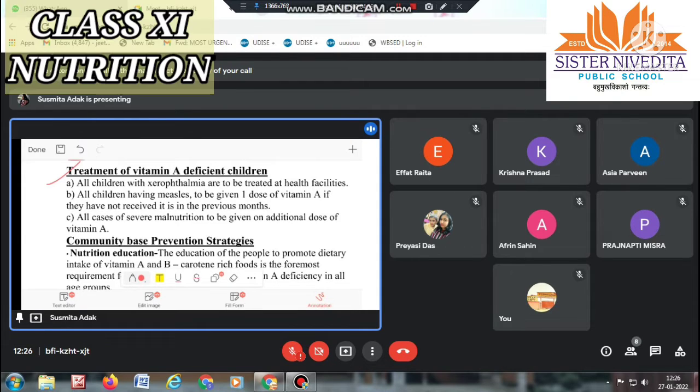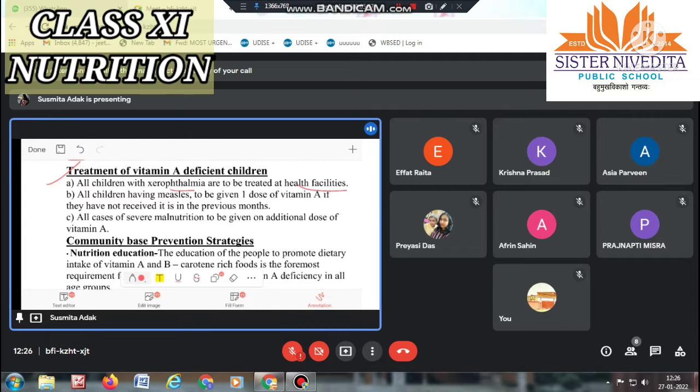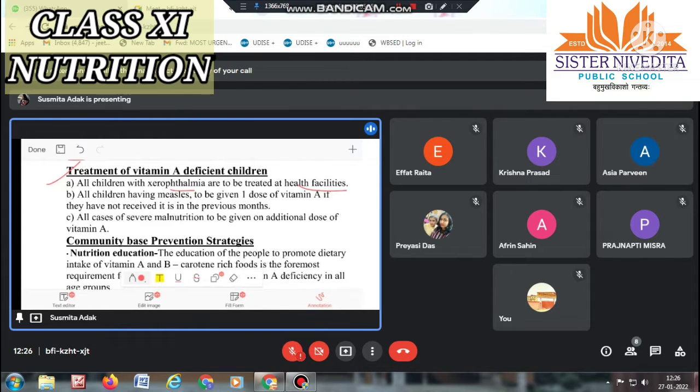All the children with xerophthalmia are to be treated at health facilities. Means those who are suffering from xerophthalmia, that is an optical disease. Means they can be blind or there can be some problem inside their eyes. So treatment should be given and the health facilities should be increased.